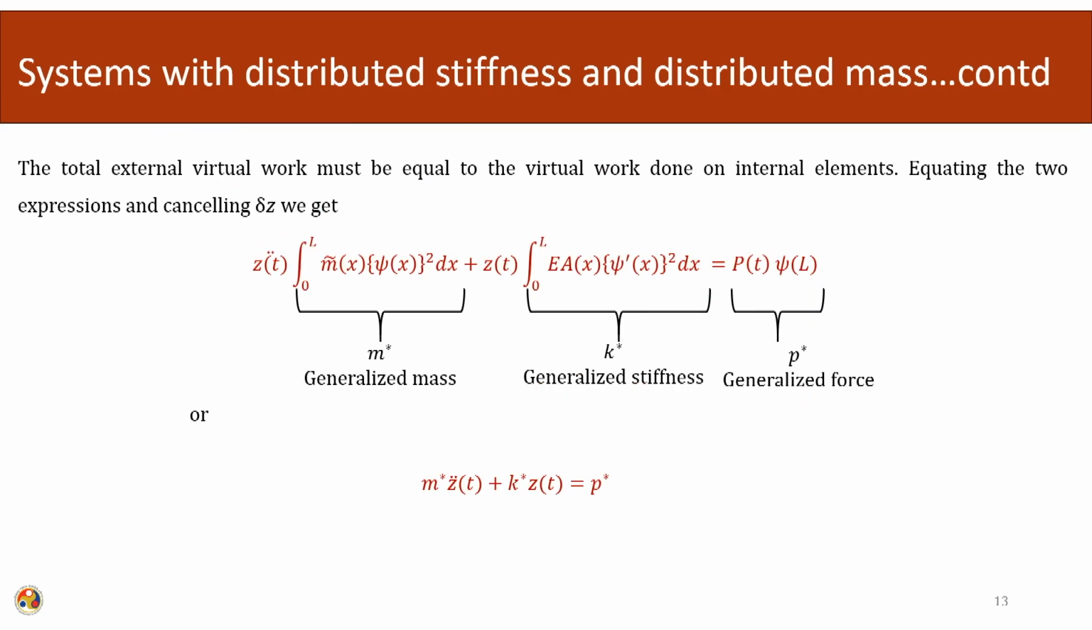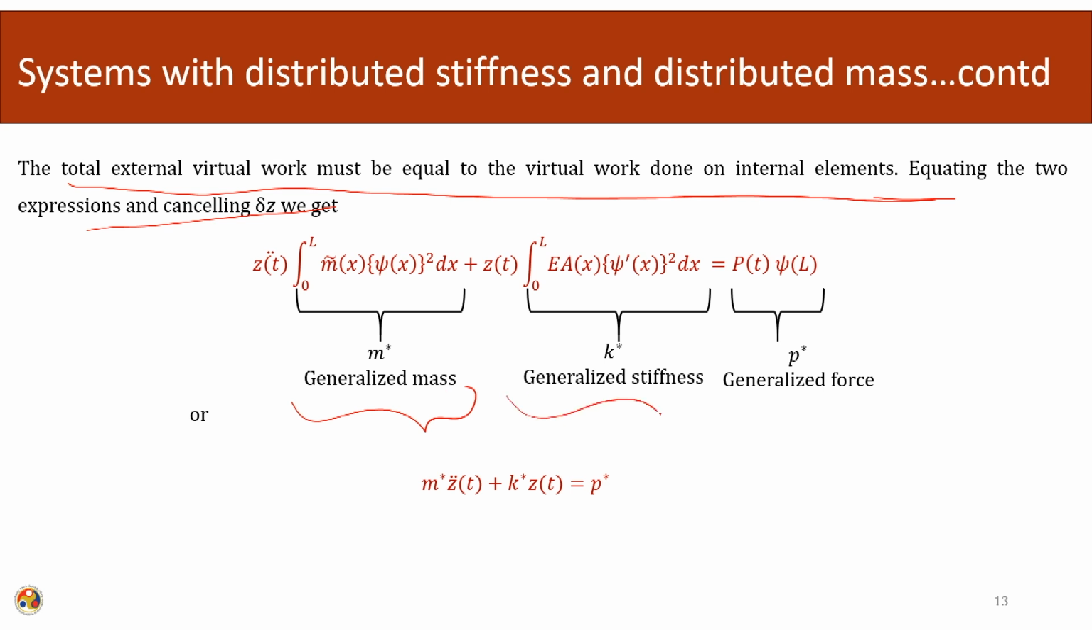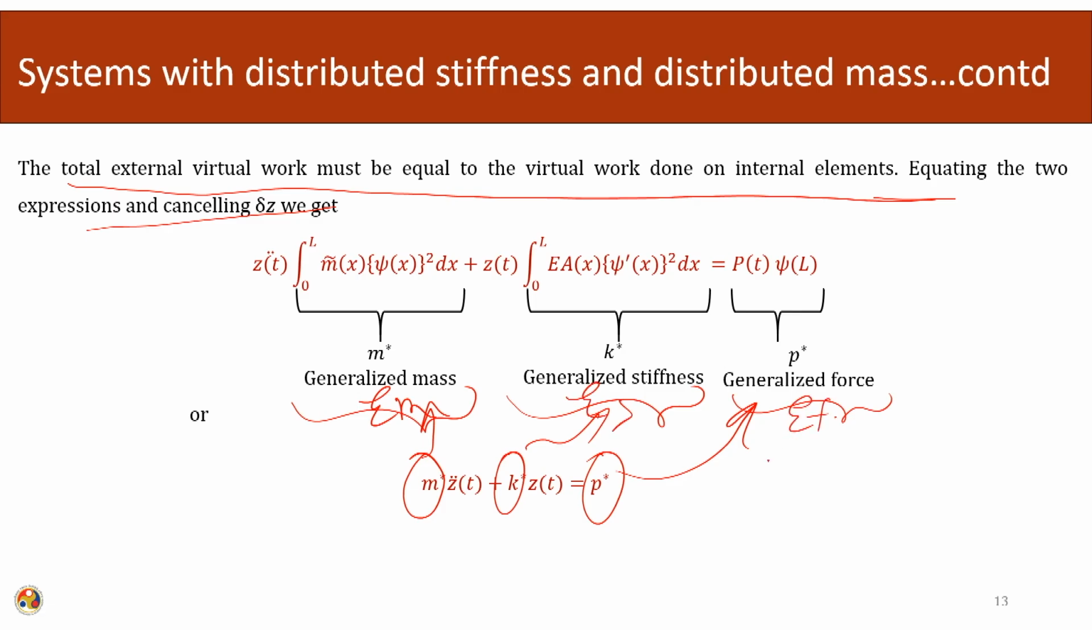And then we set up the system such that the total external virtual work must be equal to the virtual work done on the internal elements. So, the total external virtual work component, we are equating with the virtual work done by the internal elements. So, when we are equating these two equations, we get what we know as the generalized mass, generalized stiffness and the generalized forces. So, m star, k star and p star. So, this is the generalized force. This is the generalized stiffness and the generalized mass, or we can call it the equivalent mass, equivalent stiffness and equivalent force also.